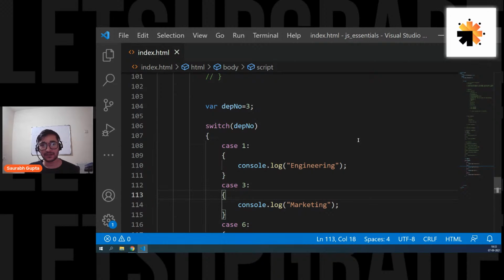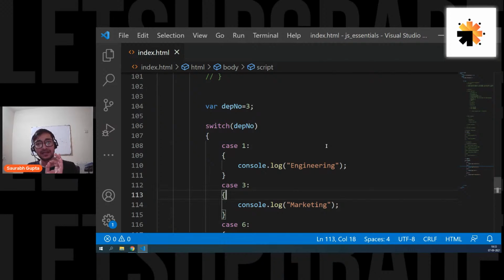Everything is correct. So remember, guys, by default, there is something called fallout in switch statement that happens here. That means, this is a by default thing that happens in switch cases, that if one case executes, all the cases after that will execute. All the cases after that will execute. Don't worry, guys. A lot of people are saying use break. Don't worry. I'm just explaining what is the problem, why we should use break. Because if I directly put it, it's fine. But you should also know why we are putting break here.